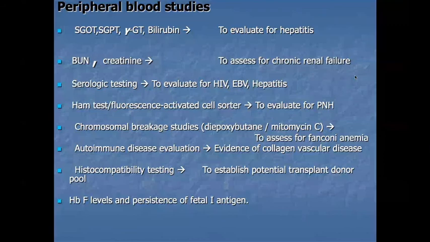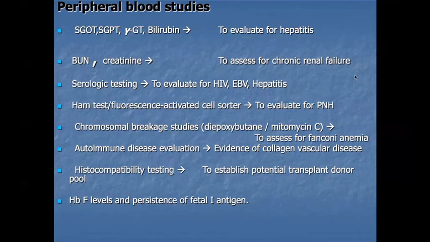For autoimmune disease evaluation, we should look for evidence of collagen vascular disease like SLE. Histocompatibility testing is done to establish a potential transplant donor, because for hematopoietic stem cell transplantation we require histocompatibility testing. If a complete HLA match is present, then successful hematopoietic stem cell transplantation can occur. Another is fetal hemoglobin level, which is increased in Fanconi anemia and DC syndromes.